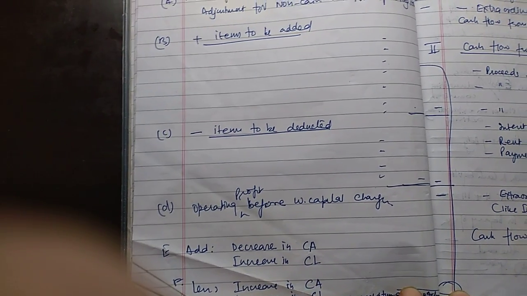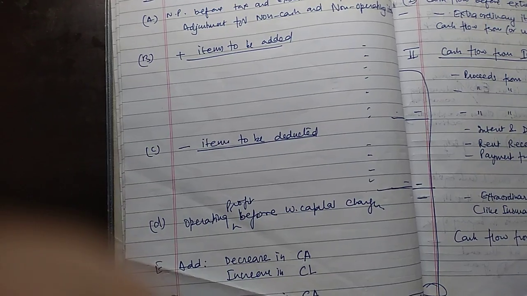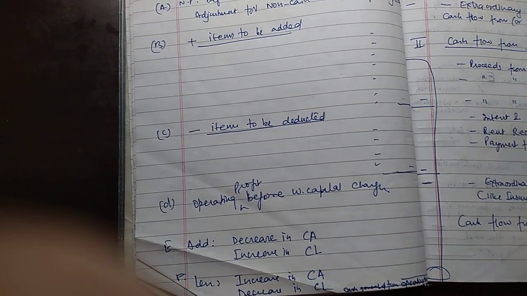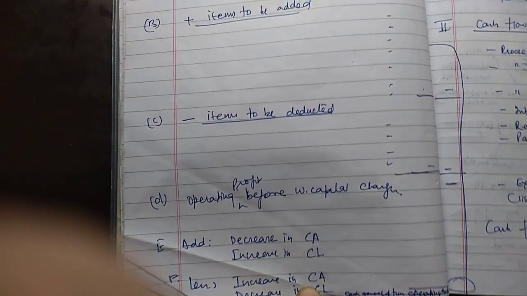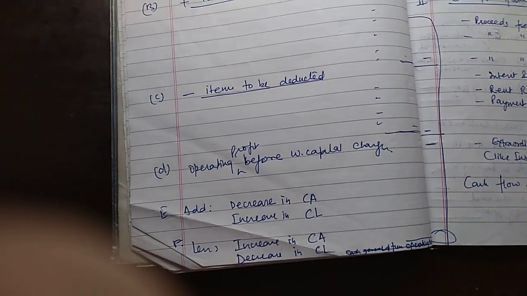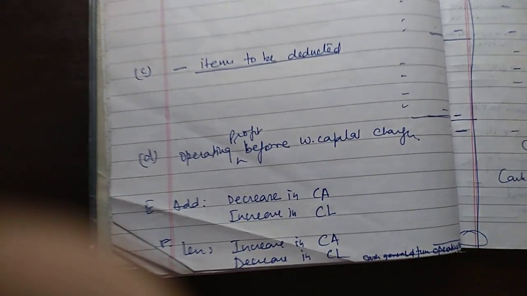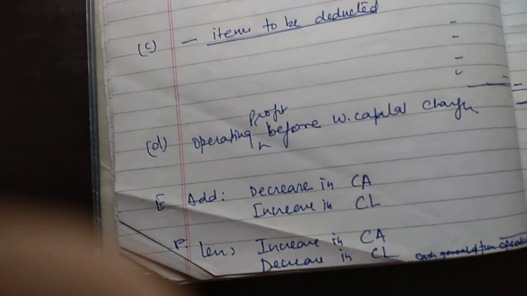For example, if we purchase stock, then stock increases, which means cash reduces, and we are left with lesser cash balances.